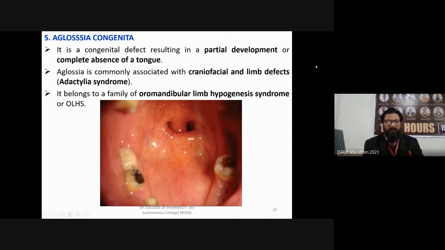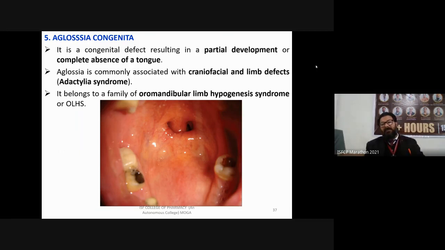This is aglossia congenita. Aglossia means absence of tongue. The child has no tongue in the mouth. This is also a congenital problem. It is a birth defect resulting in partial development or complete absence of the tongue.